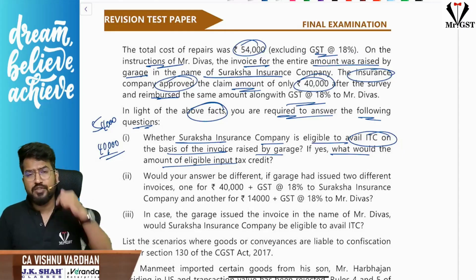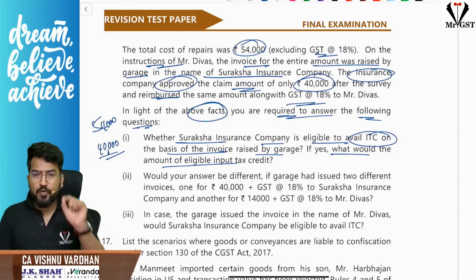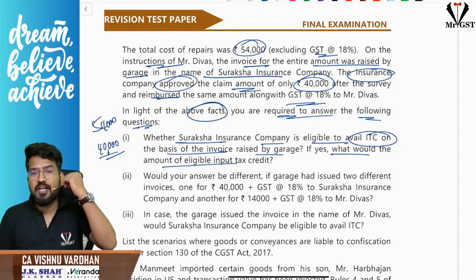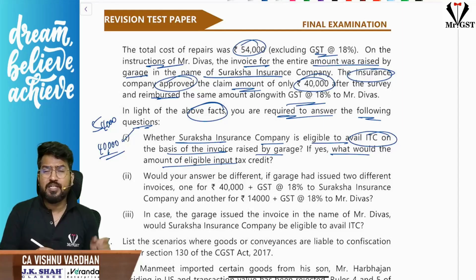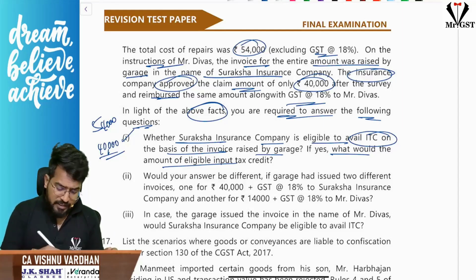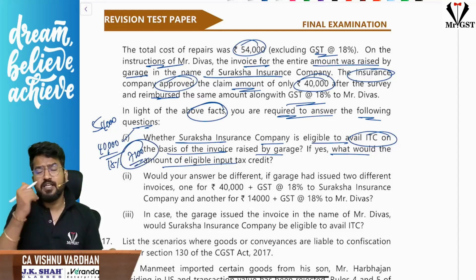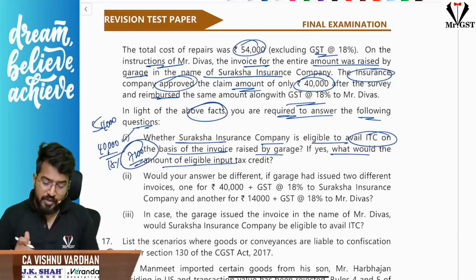First, you should understand that. For a general insurance company, yes, we will give ITC, but only to the extent of the money they have approved and are paying to the customer. They have paid 40,000 only to the customer plus GST. On that GST is 18%, so that is 7,200. That much ITC the company can claim.